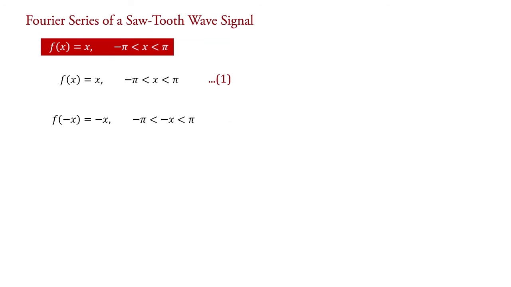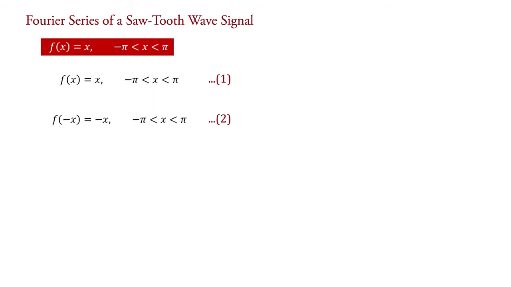We put a negative sign with all x. Now we replace the less than sign by the greater than sign in this interval. That's why we have to change the signs of -π, π and x. Therefore, f(-x) = -x for π > x > -π. Now, rewriting the interval in inverse order, we have f(-x) = -x for -π < x < π, say equation 2.